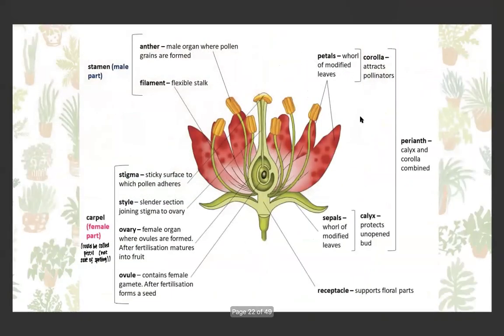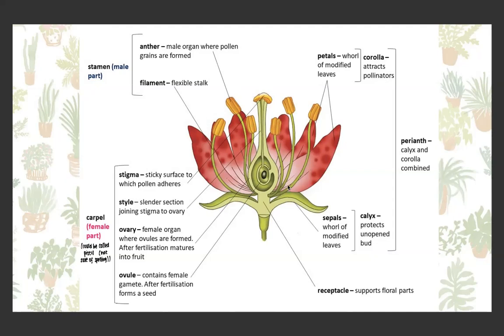So if we just look at altogether the structure of a plant, we can see here we have the sepals, altogether called the calyx. We can see we have the petals here, which are together called the corolla. We then have the male parts. So altogether this is a stamen, and this top part is an anther where the pollen is produced. This long part is the filament.